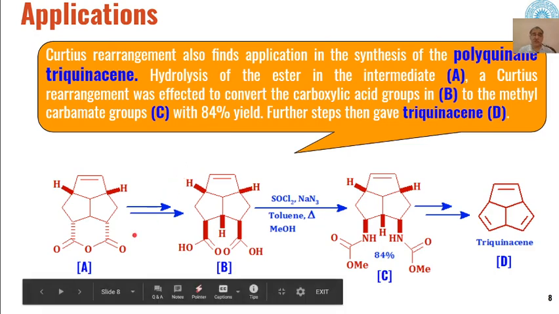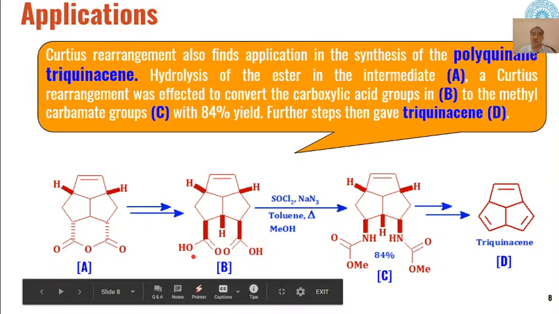So here what happens is this is an ester anhydride intermediate, and through different organic functional group transformations by hydrolysis it is converted into this dicarboxylic acid, and then this dicarboxylic acid, when treated with thionyl chloride, we know thionyl chloride reacts with carboxylic acids to give us acid chloride.